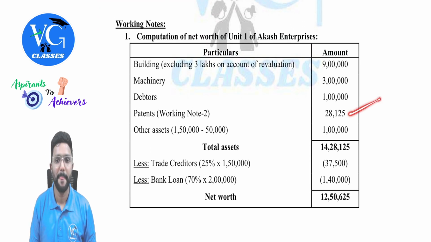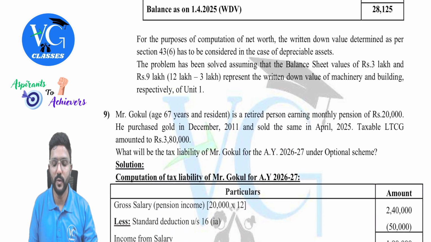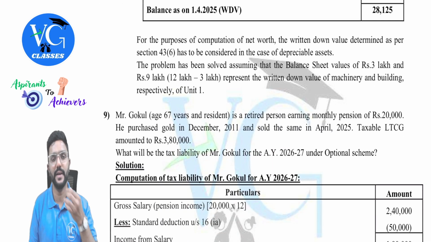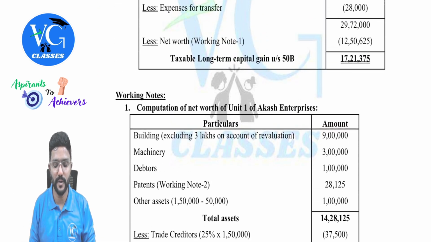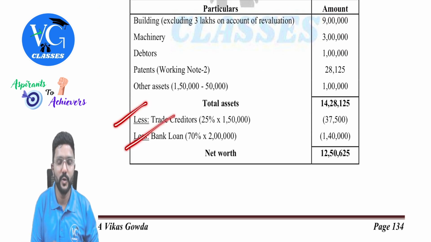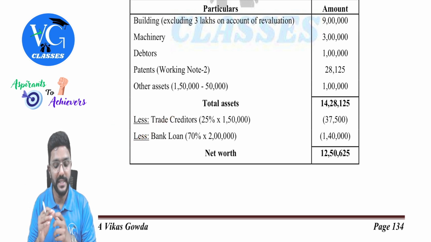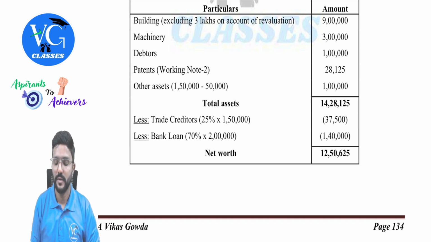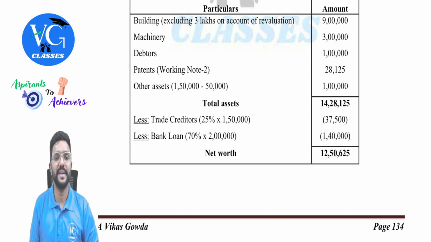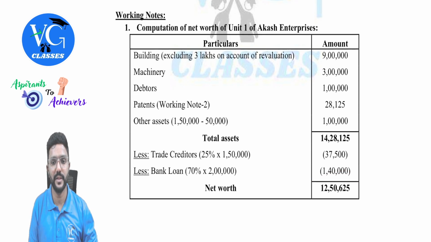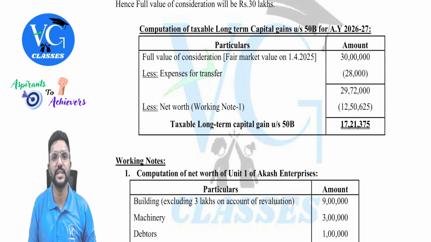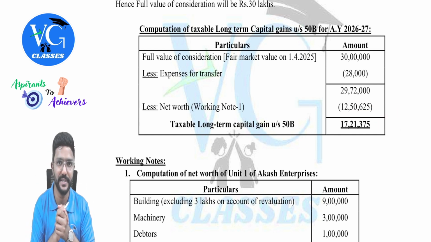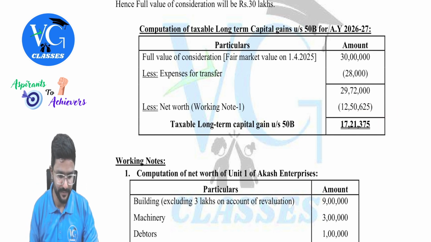Okay. Take it. And I have also given a note that for all other assets, we have assumed that whatever figures is given in the question is a book value. For building, we have just reduced the revaluation profit. Okay. Creditors and loan, we need to take only what is attributable to unit 1. Once I reduce the liabilities, we get net worth on the date of transfer 12,50,625. Reduce it here, we will get long-term capital gain under section 50B, which is 17,21,375 guys. Got it? Yes, sir.